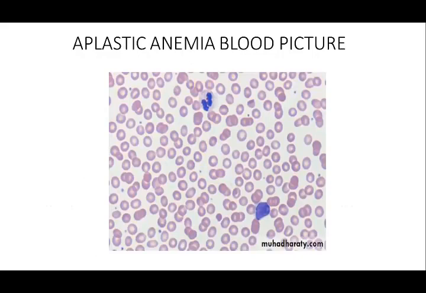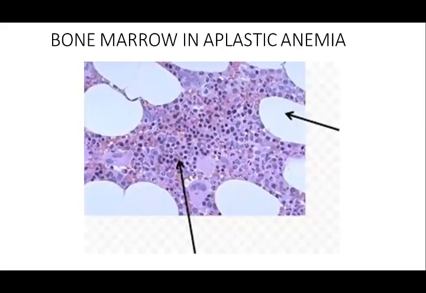Now, this is the aplastic anemia blood picture. You can see the very few neutrophils in this. And this is bone marrow in aplastic anemia. These empty spaces are actually bone marrow replaced by fat.